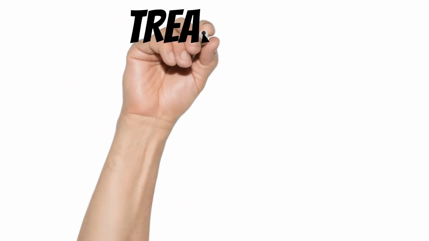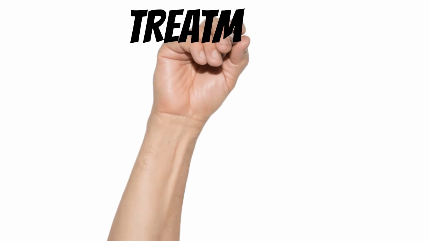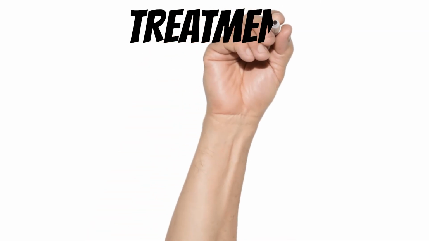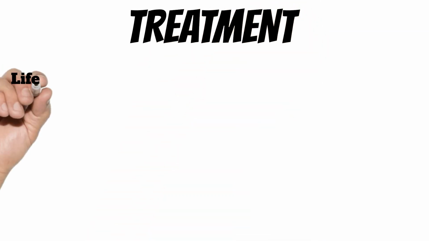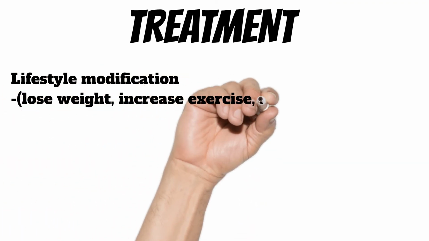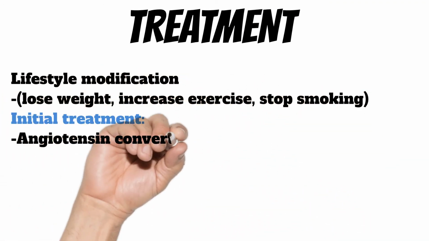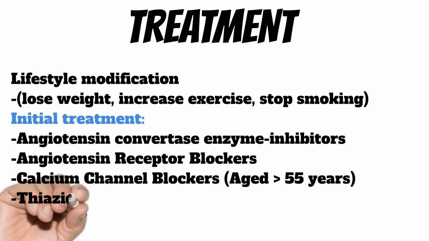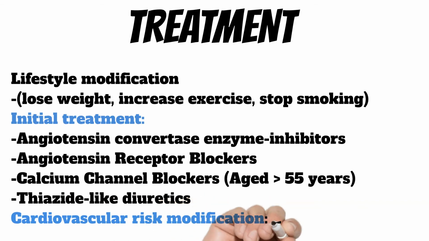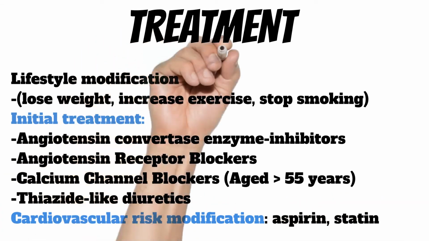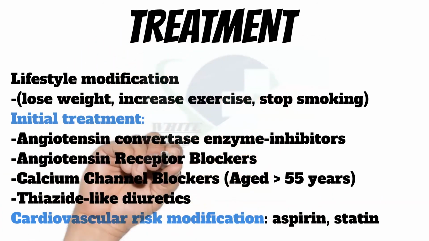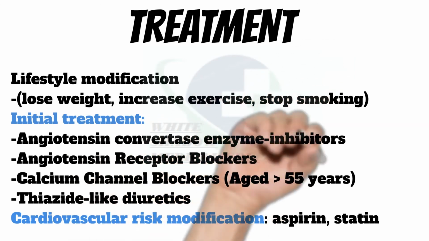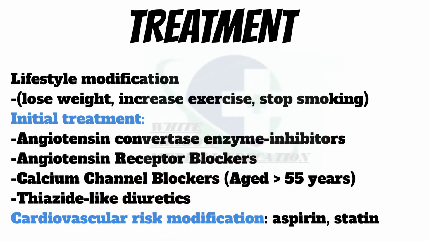Regarding treatment, we have a plan of lifestyle modification: lose weight, increase exercise, stop smoking. Initial treatment: angiotensin converting enzyme inhibitors or angiotensin receptor blockers. Age more than 55 years or Afro-Caribbean ethnicity: consider calcium channel blockers or thiazide-like diuretics. Titrate dose to maximum tolerated. Consider other cardiovascular risk modification: aspirin, statin.